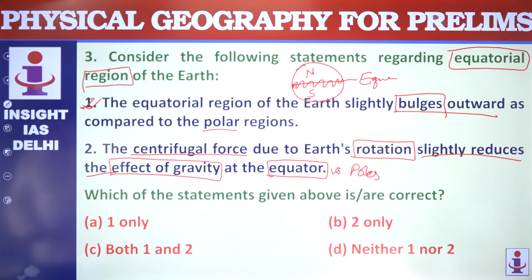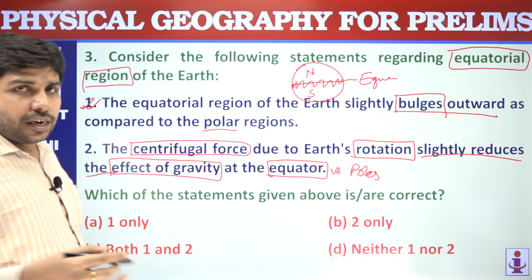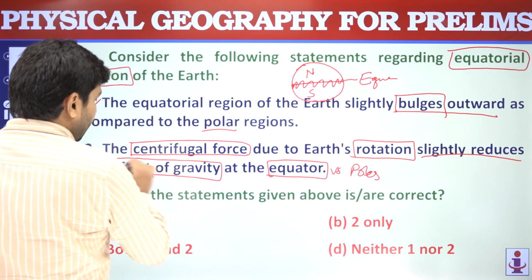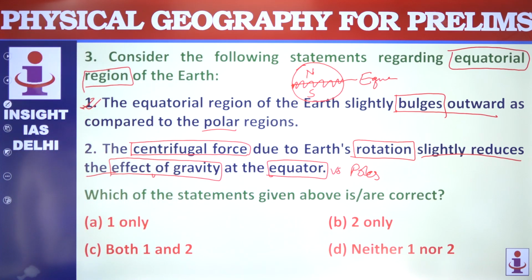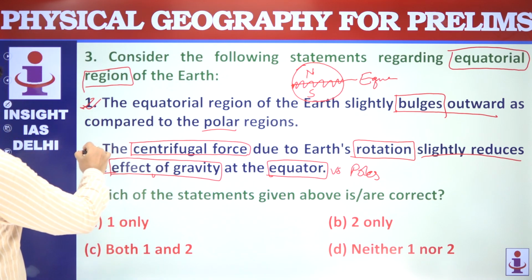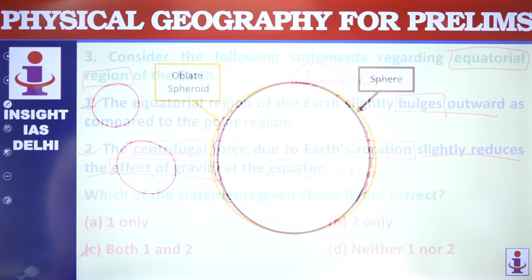So yes, Earth's rotation generates centrifugal force. This is true. Earth's rotation generates centrifugal force, a kind of force getting generated because of rotation of Earth, which is maximum at the equator and nearly zero at poles. And because of this, the effect of gravity is slightly reduced near the equator as compared to poles. This statement is also correct. Both these statements are correct. Option C is your answer.